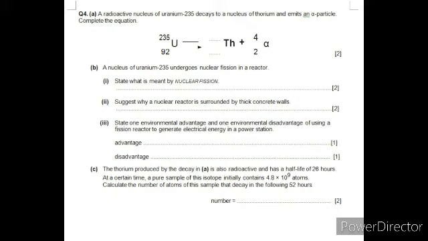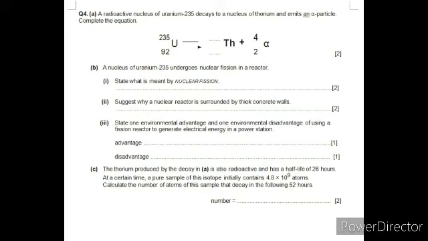Moving on with question number 4B part. A nucleus of uranium-235 undergoes nuclear fission in a reactor. First part, state what you mean by nuclear fission. A very simple question they ask us. Nuclear fission is the splitting of the nucleus into 2 parts. You can say the splitting of the heavy nucleus into lighter ones, fine. Second is